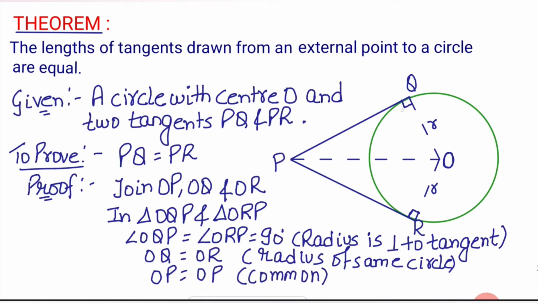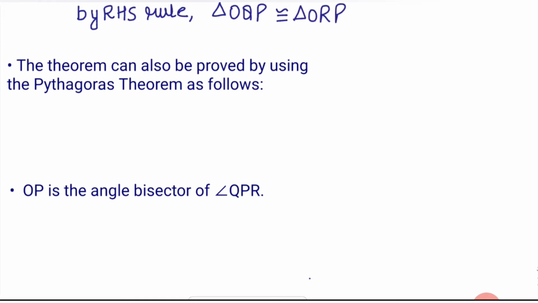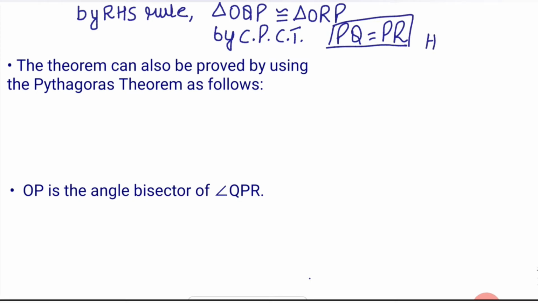Now see, one right angle is equal in both of the triangles and hypotenuse OP is also equal, and another side OQ equals to OR. So I can say that by RHS congruence rule, okay, by RHS rule, triangle OQP is congruent to triangle ORP. Okay, now if these triangles are congruent, then by CPCT I can clearly say that PQ equals to PR. Okay, and which we need to prove. So this theorem is proved.